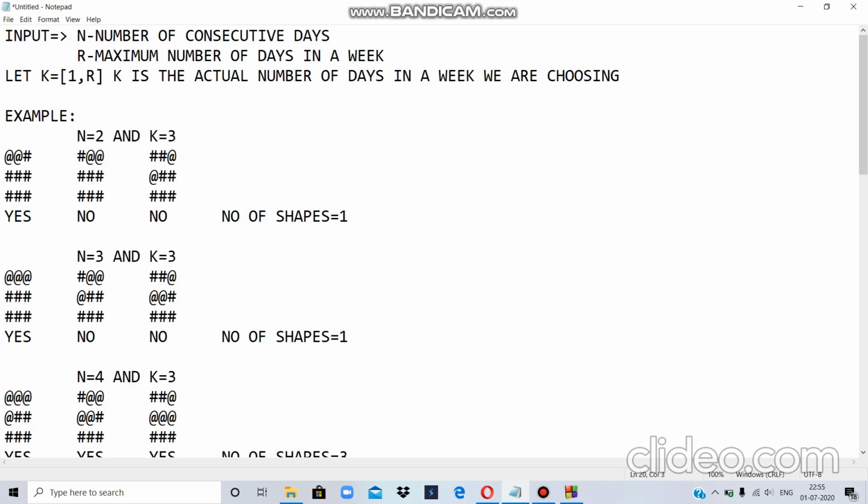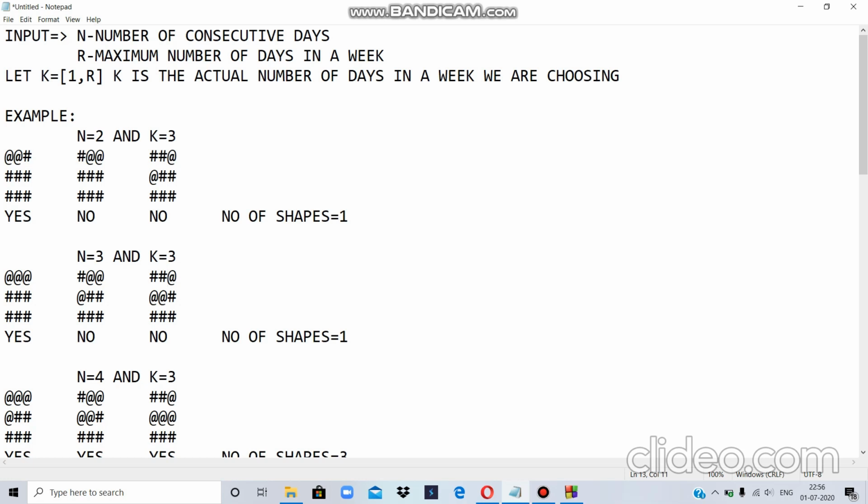And why is it happening? Why am I bound to only the first line in this example? This is happening because my n is less than k. K is 3 and I have to paint only 2 blocks. So if I try to paint 2 blocks, then I can never go to the next line, because if I try to go to the next line, then there will be a breakage in between and there will be no connection. Similarly for 3 as well, if I take n equal to 3 and try to paint 3 blocks, then also there will be some disconnection.